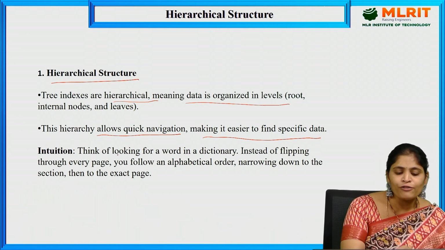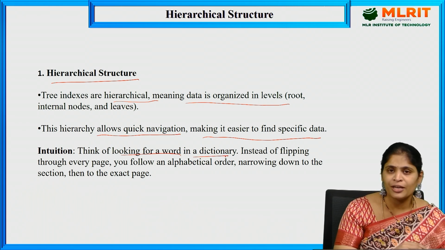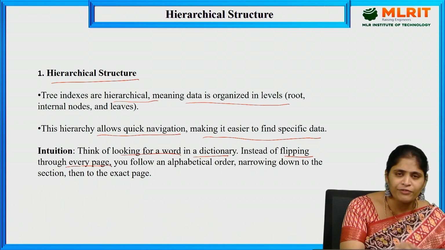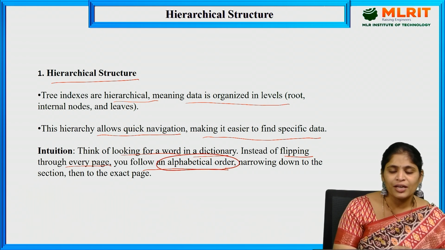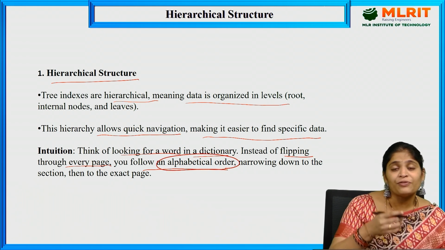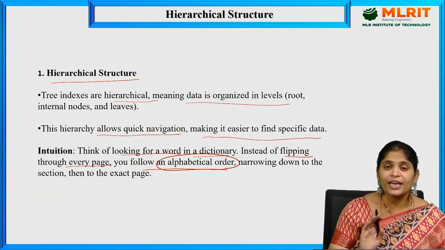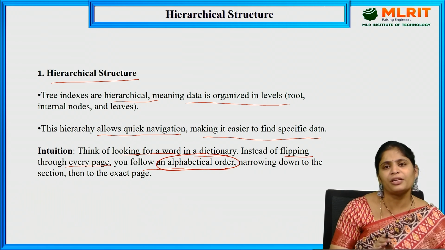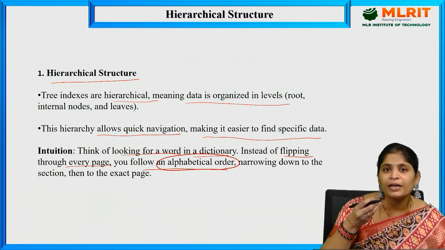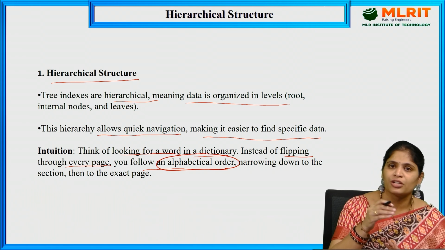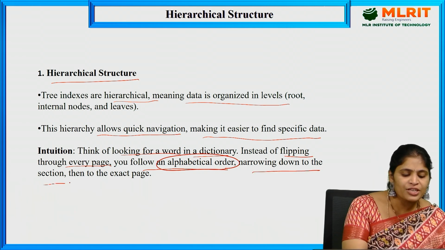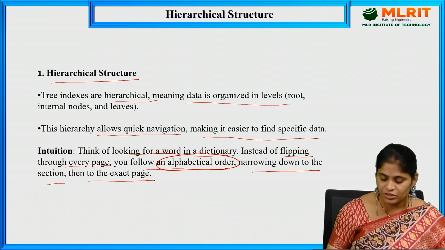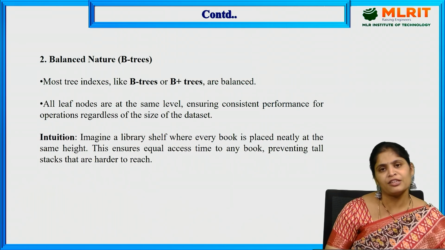So, think of looking for a word in the dictionary. Instead of flipping through every page, you follow an alphabetical order. Why? Because the words are arranged in alphabetical order. We came to know that the words are arranged in alphabetical order, so we can jump to that particular alphabet and search in those pages only. So, narrowing down to the section, then to the exact page. This is what it is.